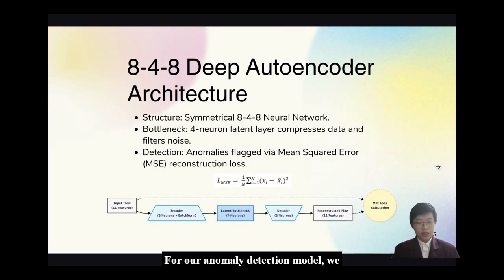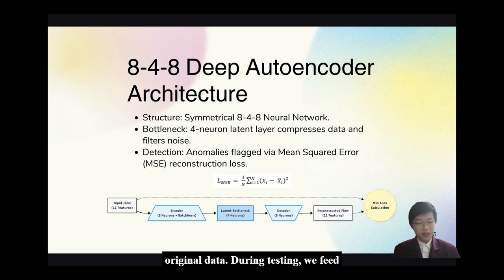For our anomaly detection model, we designed a symmetrical 8-4-8 deep autoencoder. The encoder takes our 11 harmonized features and compresses them down through a 4-neuron latent bottleneck. This forced the network to filter out noise and strictly learn the core pattern of normal traffic. The decoder then tries to reconstruct the original data.